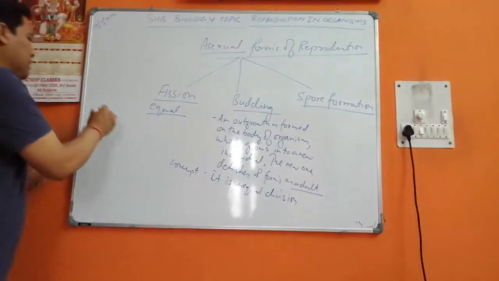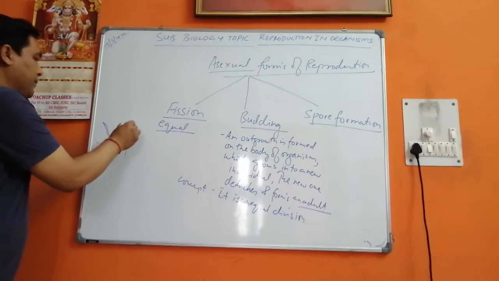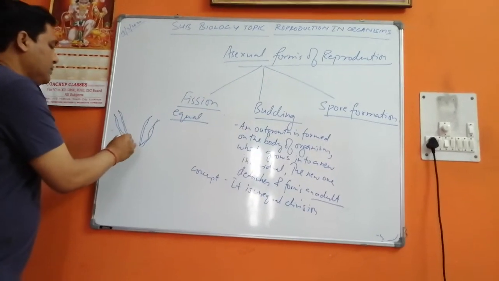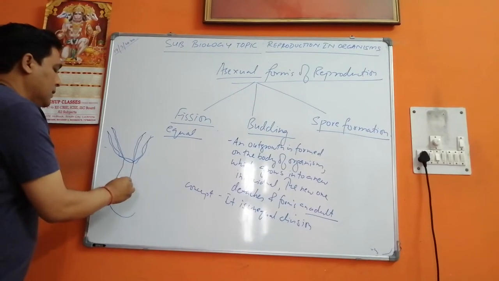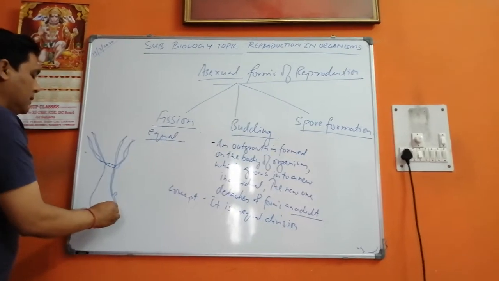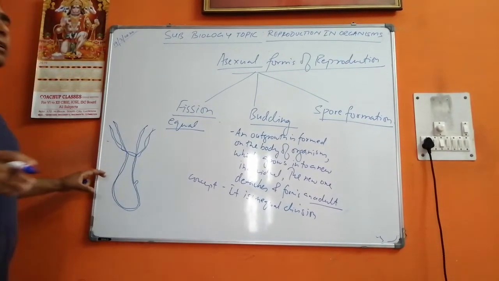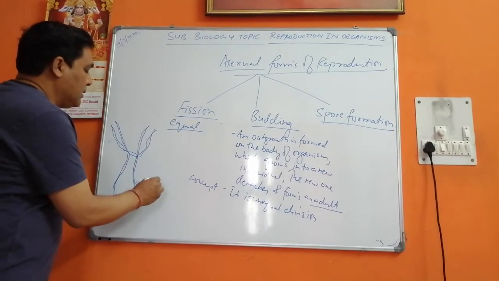Now I will show you the diagram. When we take up Hydra, these are the tentacles of the Hydra. What happens is, I'm not going to show you a very clear diagram. This is just an outline. This is the outgrowth.